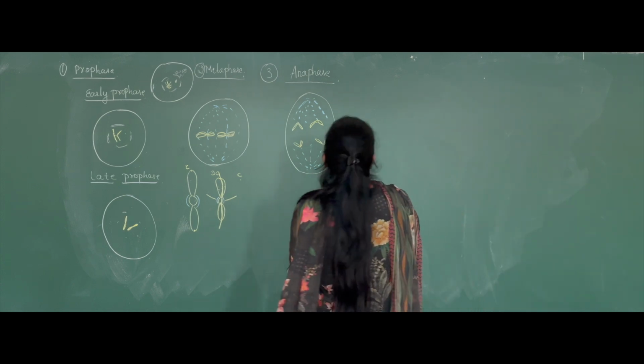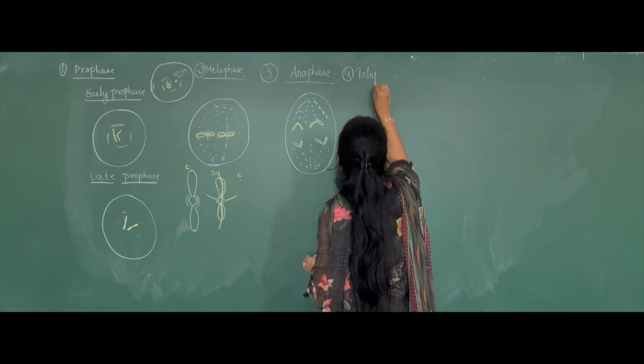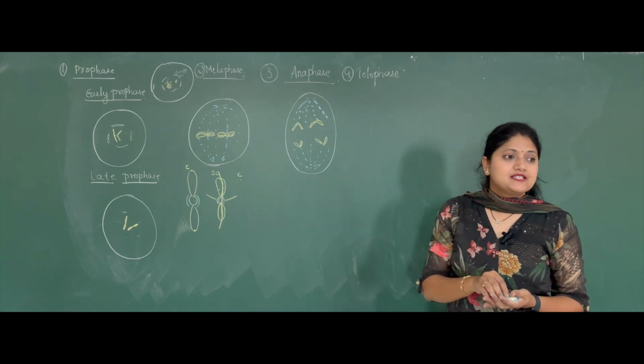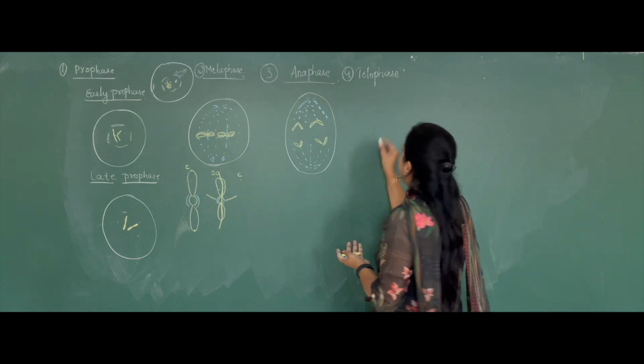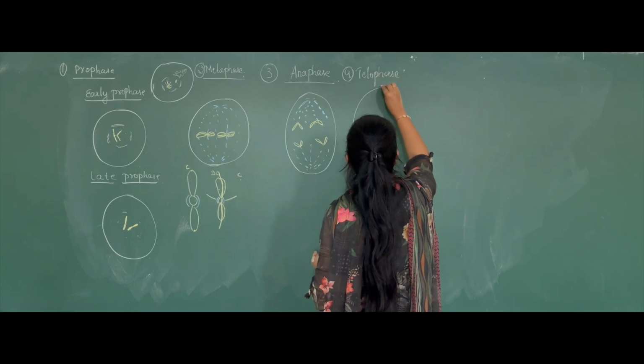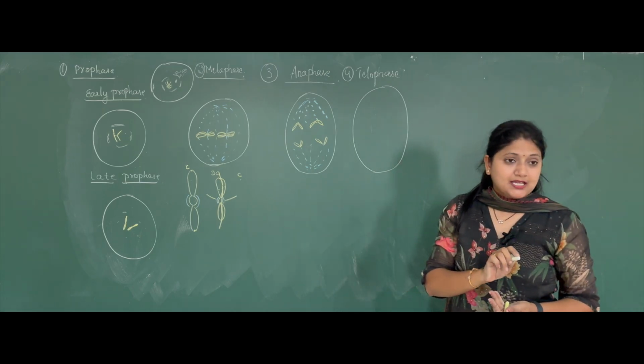Now, the last phase is telophase. So telophase, plasma membrane.